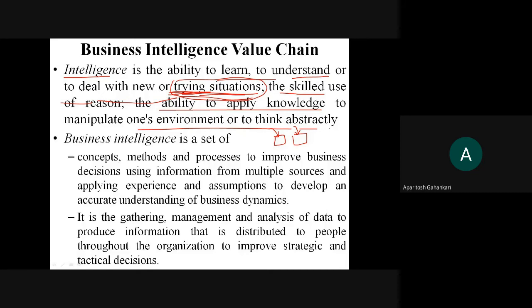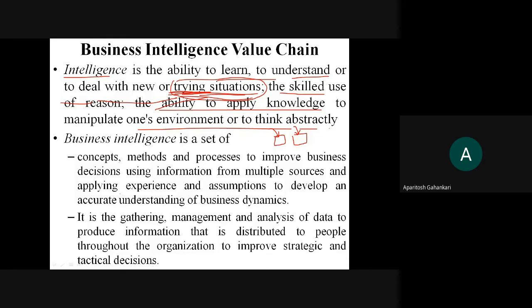So business intelligence is a set of concepts, methods, and processes to improve business decisions using information from multiple sources and applying experience and assumptions to develop an accurate understanding of the business dynamics. So what is important?